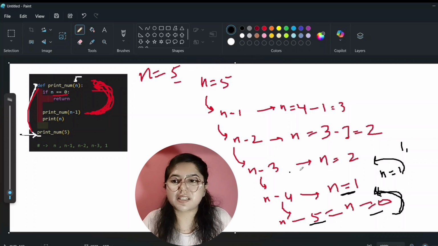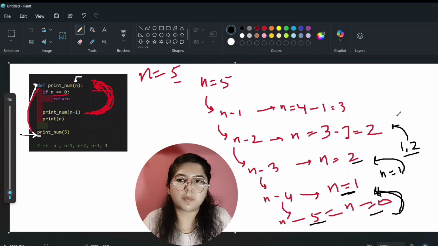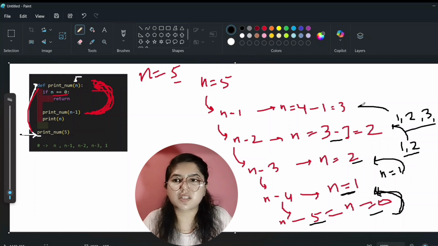Now at this step, what is the n value? That is 2. It will also join 1. Okay. So now this complete 1, 2 will return to the previous step. At this step, what is the n value? That is 3. So 3 will also join 1 and 2. Now this complete will return to its previous step, that will be 1, 2 and 3. And what is the n value currently at this step? That is 4. So 4 will join 1, 2, 3 and 4.